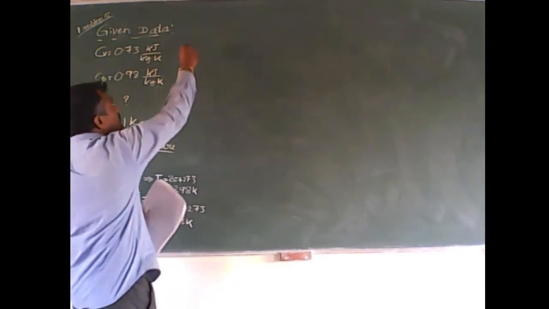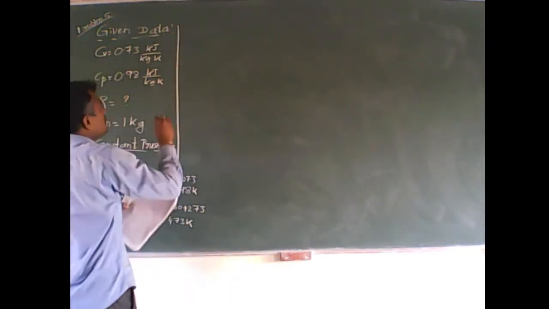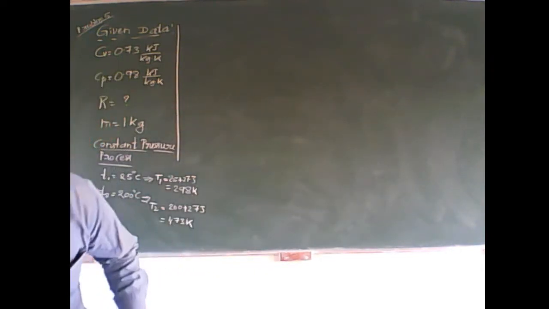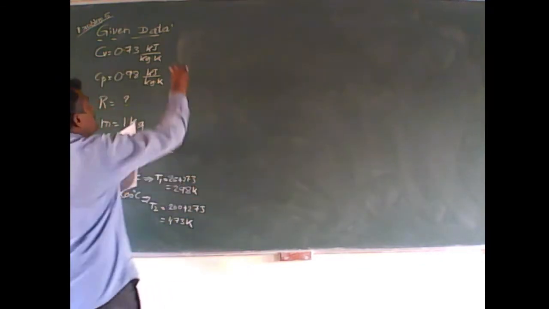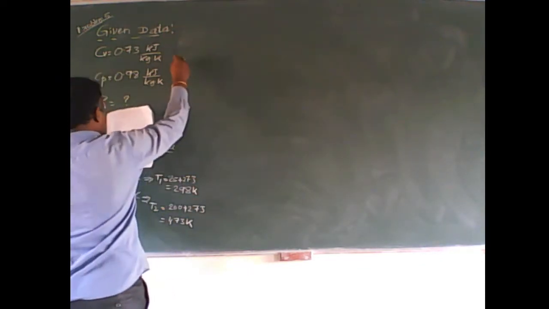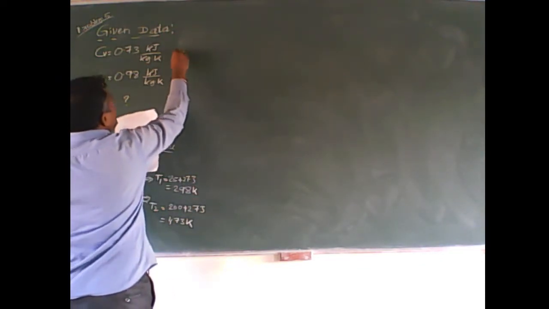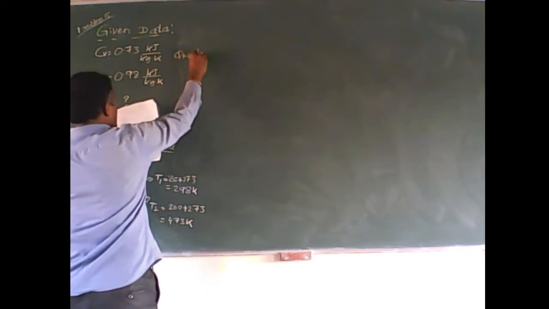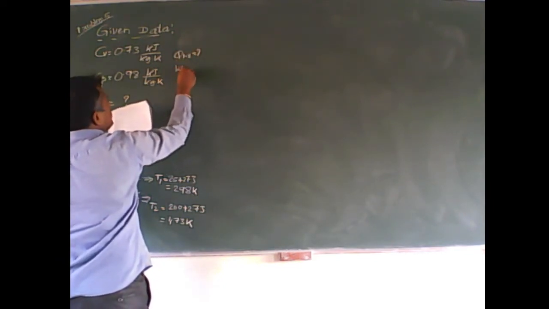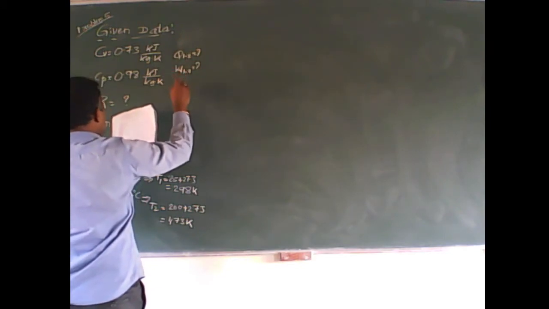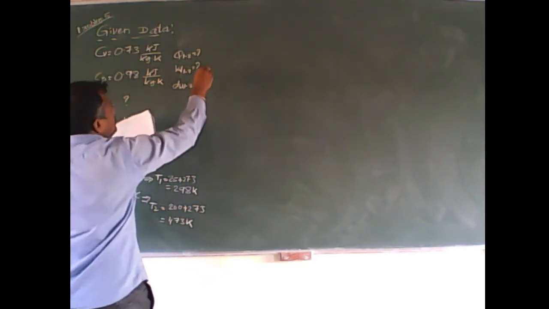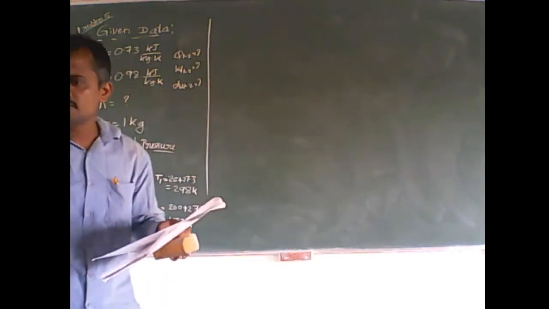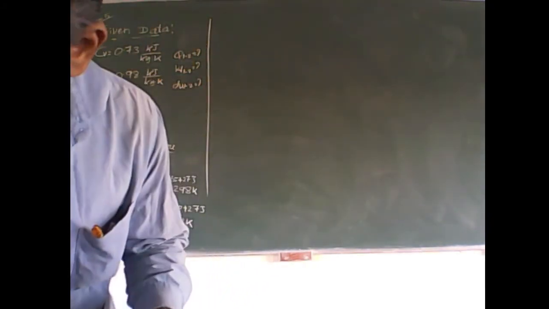So now we have to calculate what are all the unknown things. Unknown things I can also consider as given data here. Please note, estimate the heat supplied from 1 to 2 process, work done during 1 to 2 process, and change in internal energy during 1 to 2 process. So let us solve this problem.